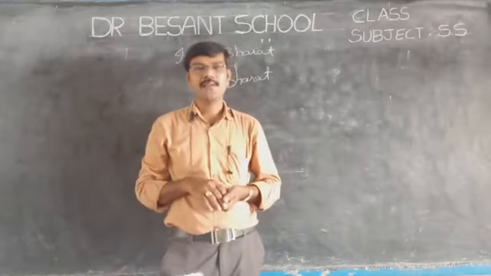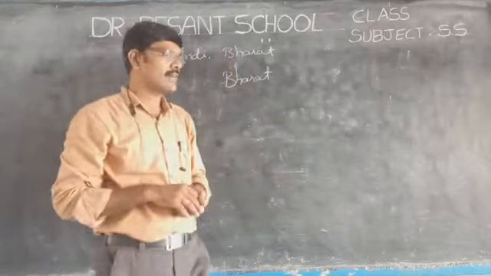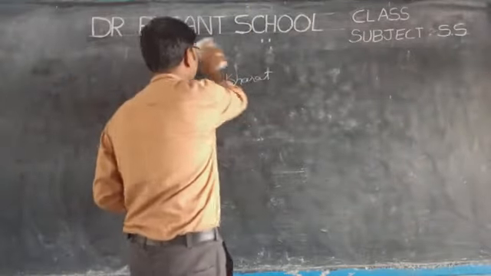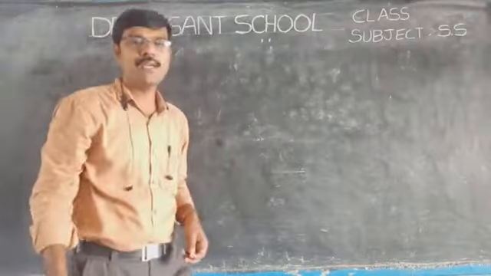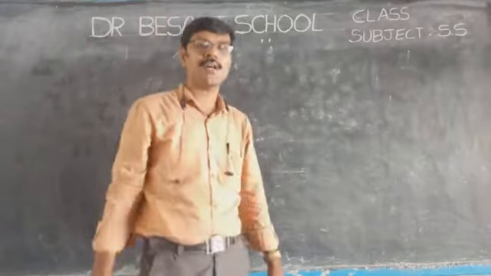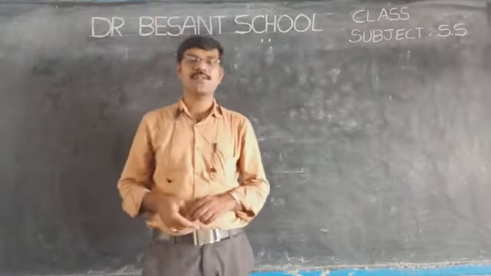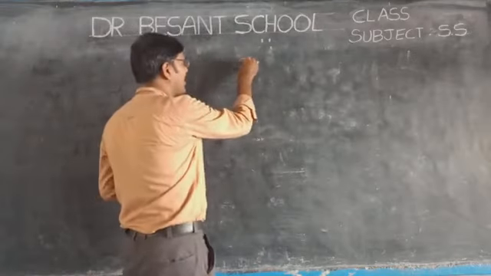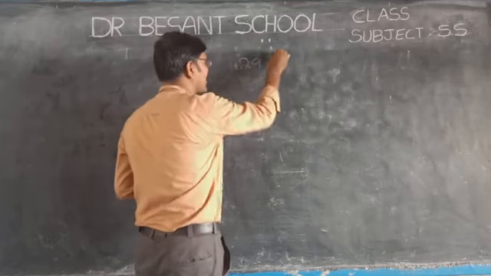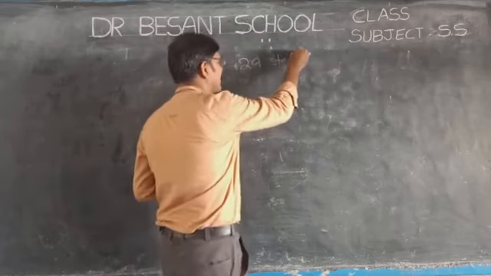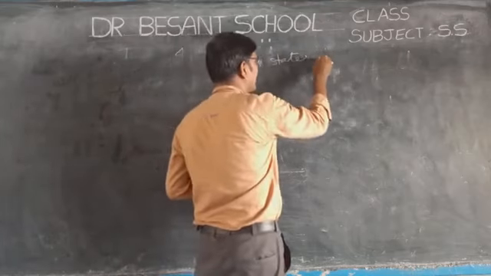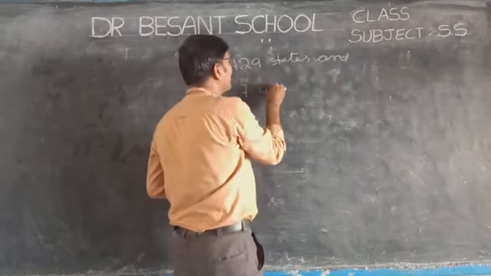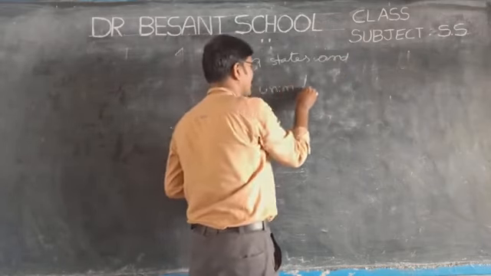Today, let us see regarding India. Children, do you know how many states and union territories are there in India? How many union territories and states? Generally, you say the question. There are 29 states and 7 union territories.